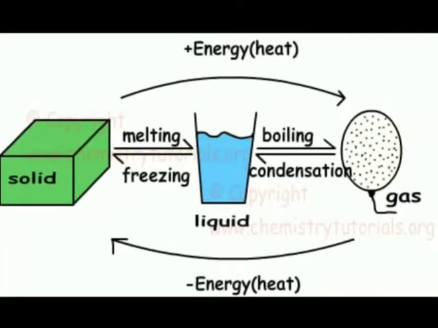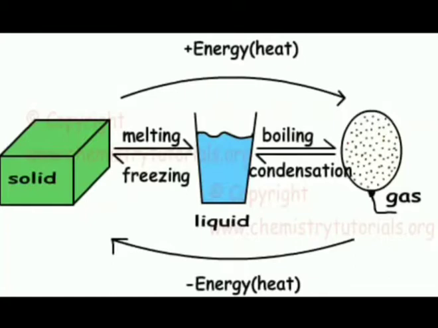You know that in solid the particles are closely packed. But when they get the temperature, the particles of solid gain energy. That means when you give the temperature, the particles of solid gain energy, and the heat energy supplied to the solid is absorbed by its molecules and stored as potential energy.